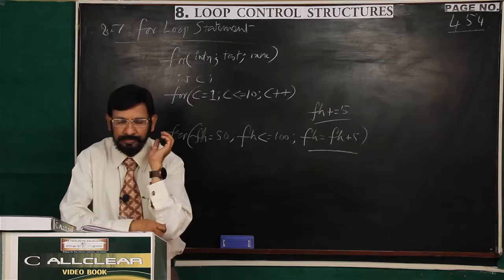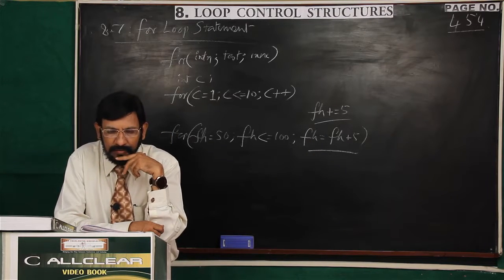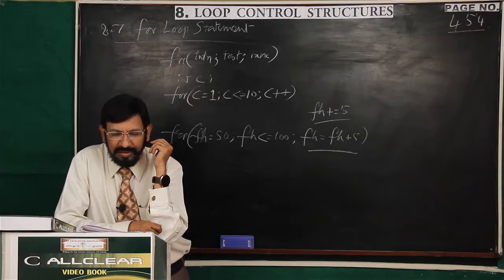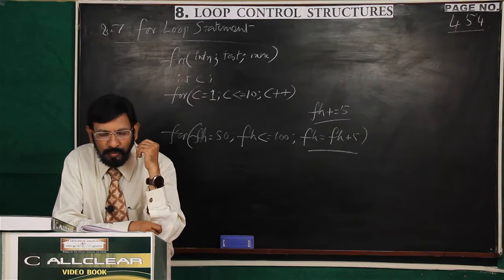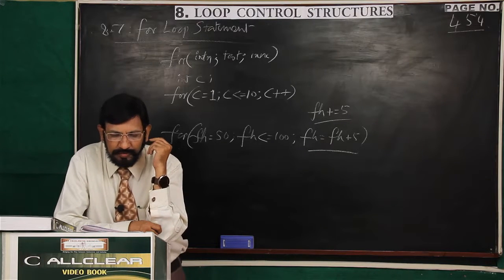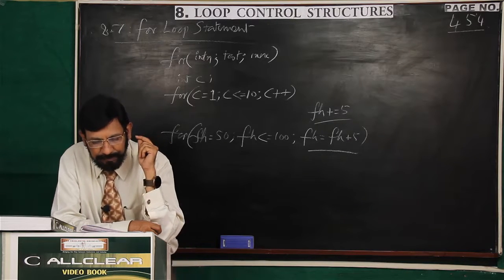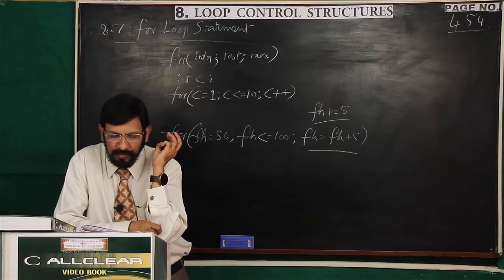This is 8.8. Here, the first statement, initialization, is outside the loop. Actually, here, like the while loop, we are making initialization outside the loop. Then, for this purpose, here C and D, C value and D value, we are reading.